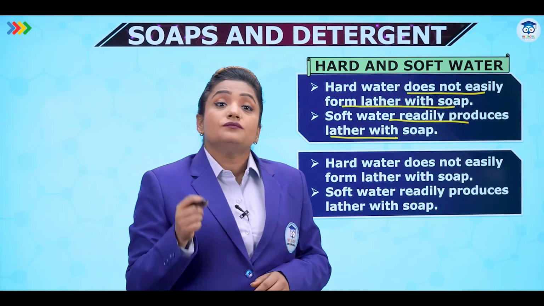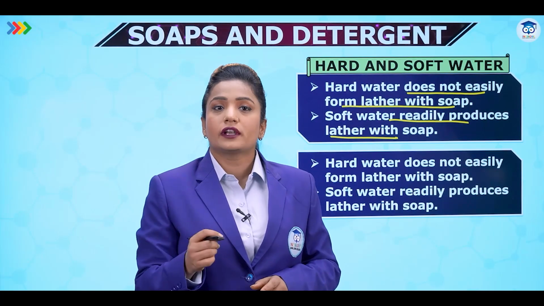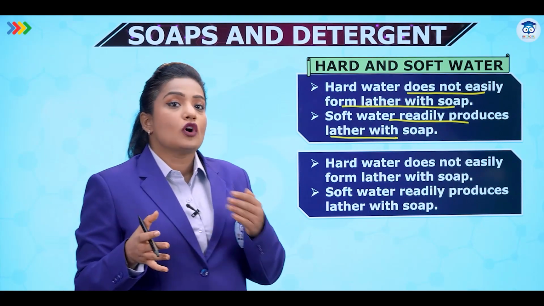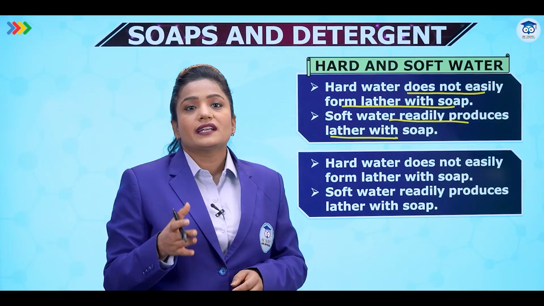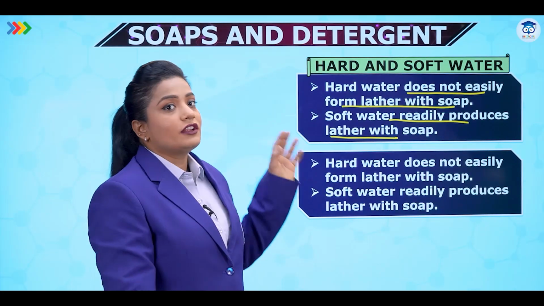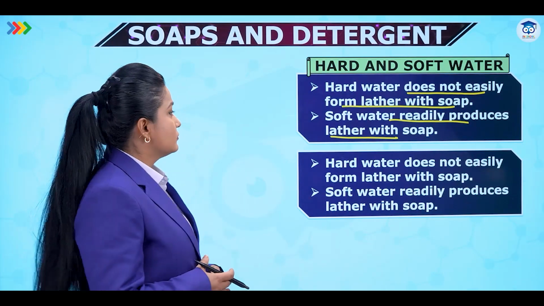So, when we have dissolved salts of calcium and magnesium in water, they produce hardness in water. So calcium and magnesium salts of bicarbonates, chlorides, sulfates, they produce hardness in water. So if they are present, we call it hard water. If they are absent, we call it soft water.